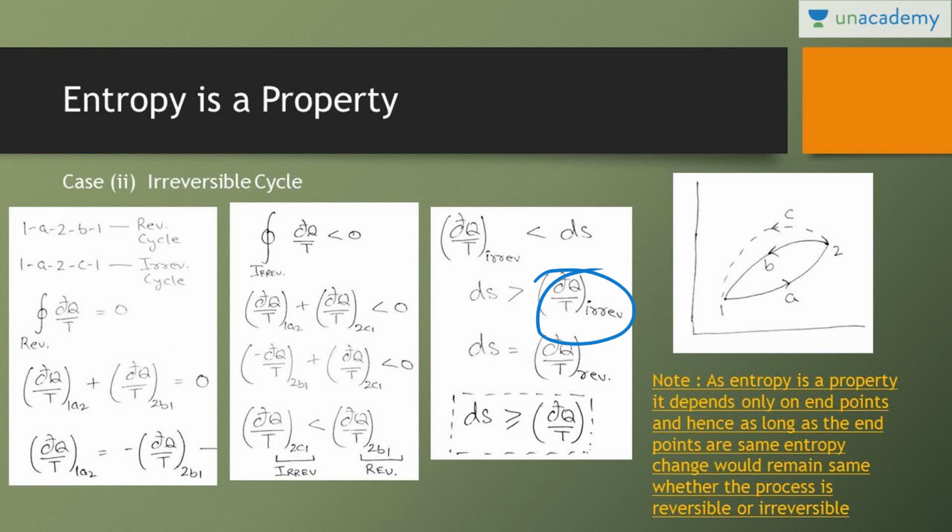Always remember that the value of ds can be different from the value of dq by t. If the process is reversible, then ds is equal to dq by t, and both are the same. But if the process is irreversible, then ds is greater than dq by t. Keep in mind, if the process is reversible, then ds is equal to dq by t. If the process is irreversible, then ds is greater than dq by t. And this is the generalized equation: ds is greater than or equal to dq by t. As entropy is a property, it depends only on endpoints, and hence as long as the endpoints are the same, entropy change would remain the same whether the process is reversible or irreversible.